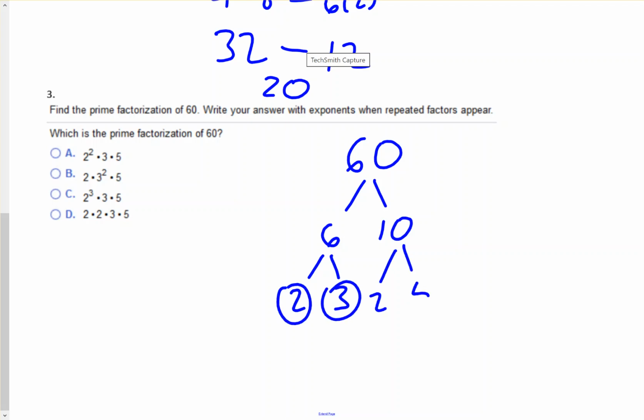10 is 2 times 5. 2 is prime and 5 is prime. So we got 2 2's, so that's 2 times 2 times 3 times 5. Okay, so that's going to give us 2 squared times 3 times 5. So the only one that's there will be choice A.